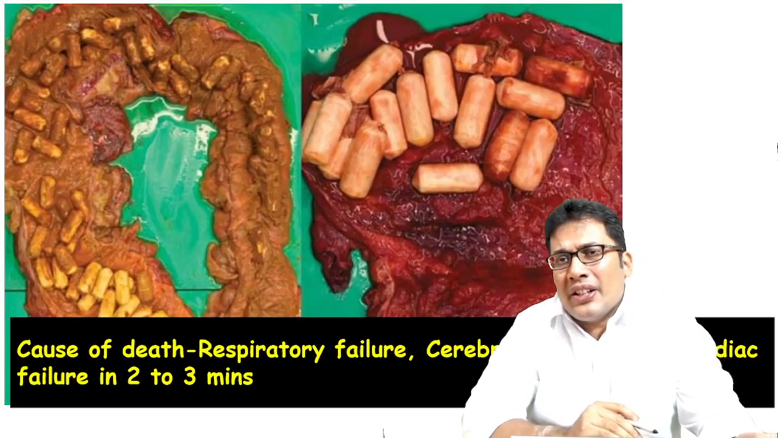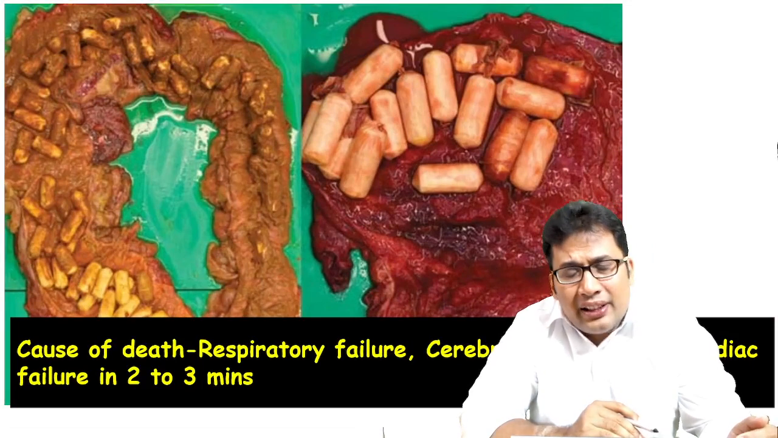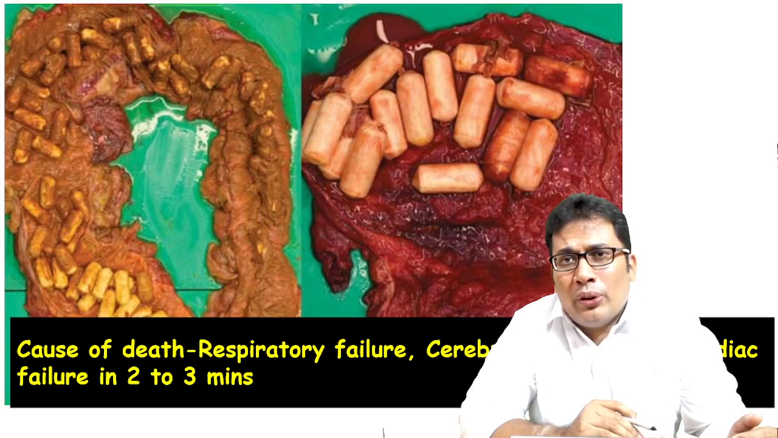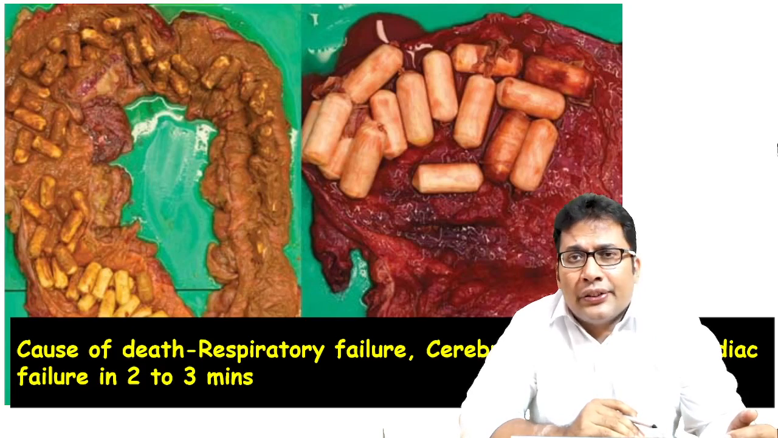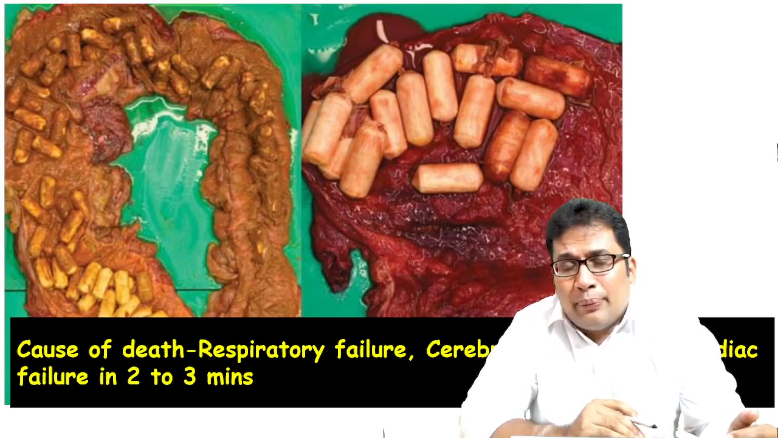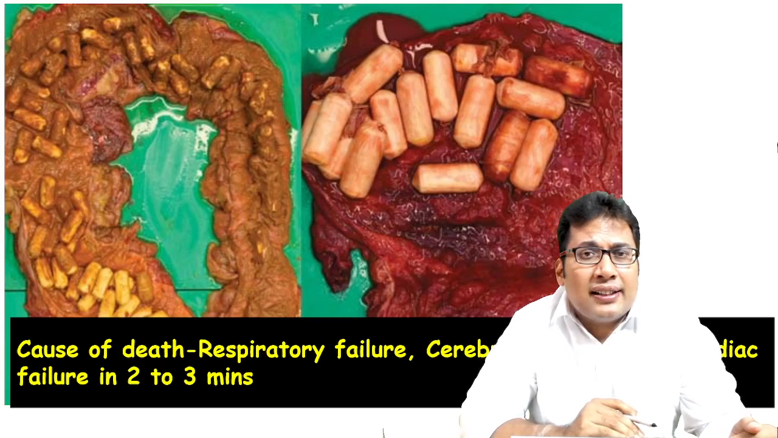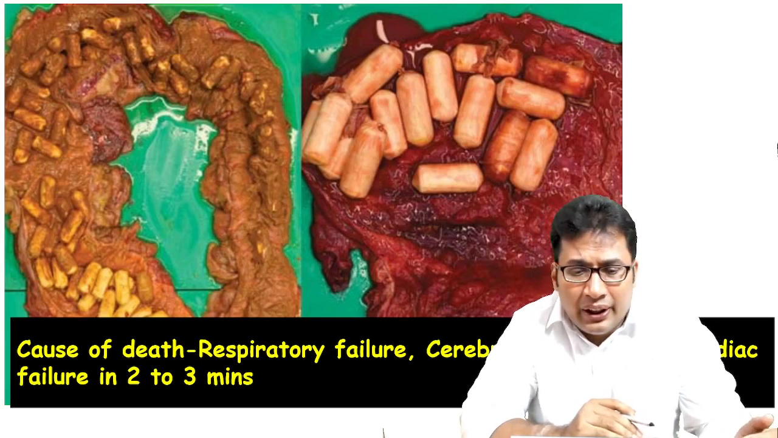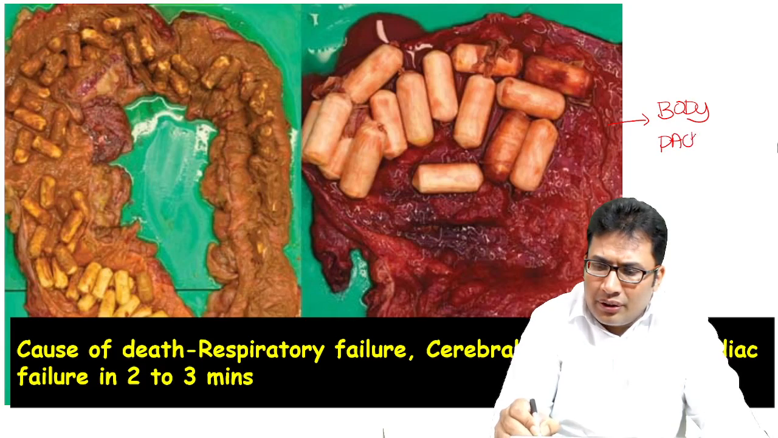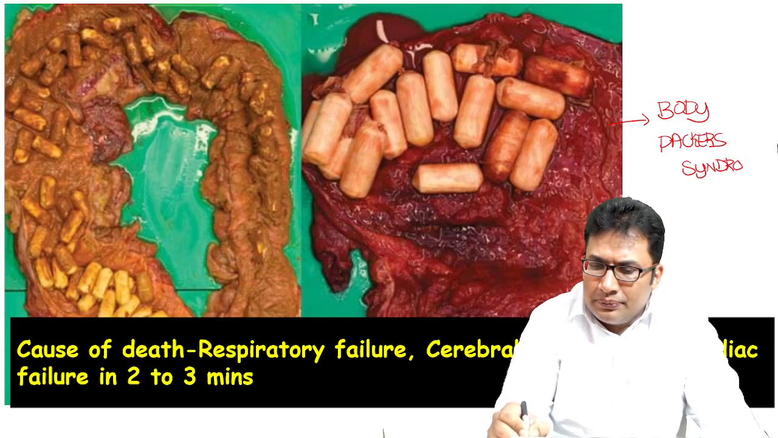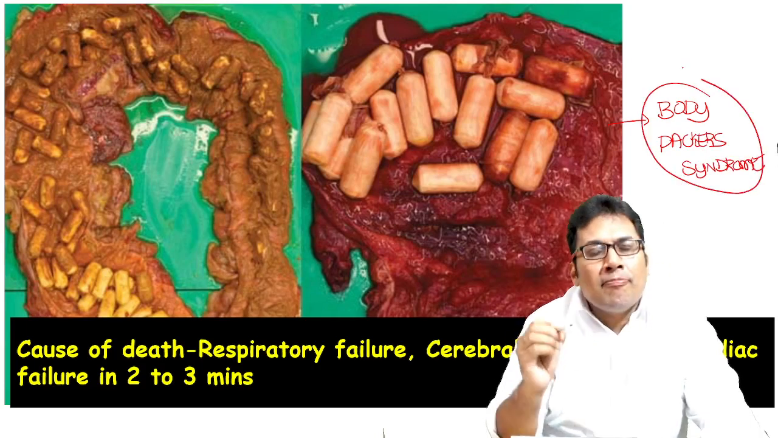This question can be asked in your upcoming exam. Here is the case, a case of sudden death. During autopsy, multiple packets of cocaine were found inside the small and large intestine. The patient died due to intracerebral hemorrhage. What is the diagnosis? Your answer should be body packer syndrome. This is body packer syndrome.